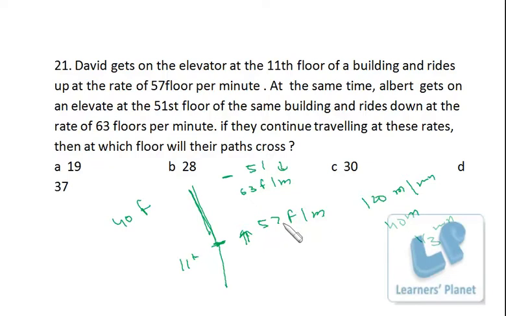So after starting from this point, this guy will meet the other guy after 1/3 of a minute. He covers 57 floors in 1 minute, so in 1/3 minute he will cover 19 floors. He is starting from the 11th floor, so he will reach the 30th floor, 11 plus 19. Both of them will meet, or their paths will cross, on the 30th floor. That's pretty simple; in mathematical calculation, whether it is floors per minute or meters per minute really doesn't matter. Okay.